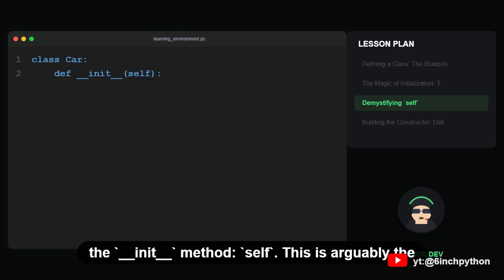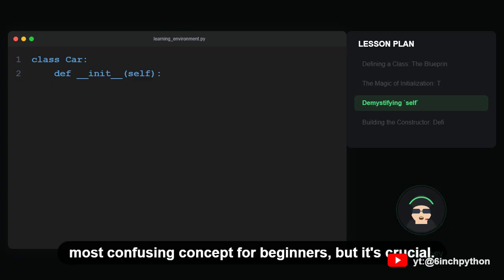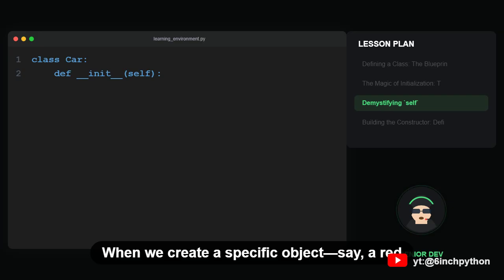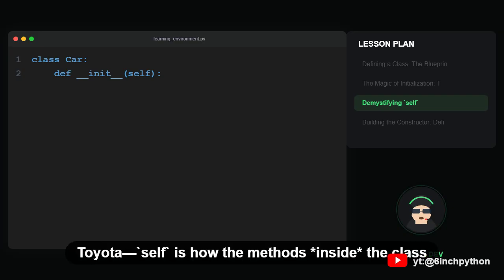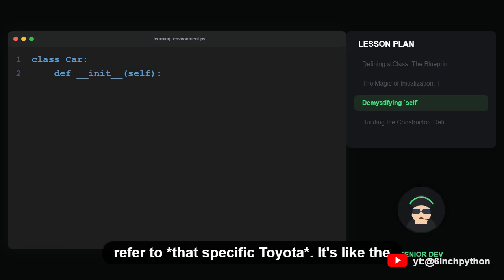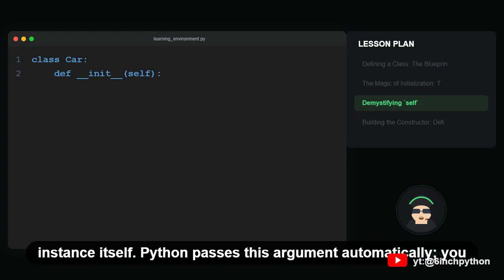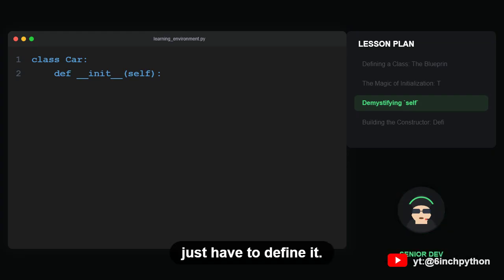Now, look closely at that first parameter in the init method, self. This is arguably the most confusing concept for beginners, but it's crucial. When we create a specific object, say a red Toyota, self is how the methods inside the class refer to that specific Toyota. It's like the car saying, I need to assign this steering wheel to my dashboard. It refers to the instance itself. Python passes this argument automatically. You just have to define it.